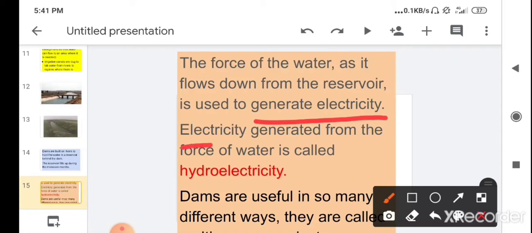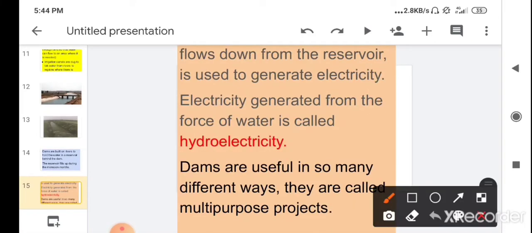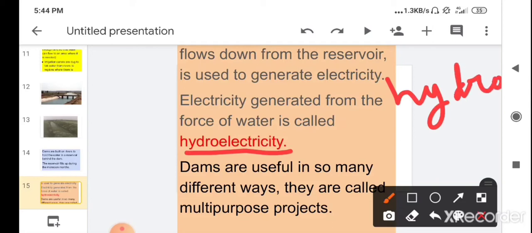Children, the electricity generated from the force of water is called hydroelectricity. So the electricity which is generated by using the force of water is called hydroelectricity. So children, hydro means water. So the electricity which is made by the use of water is called hydroelectricity.